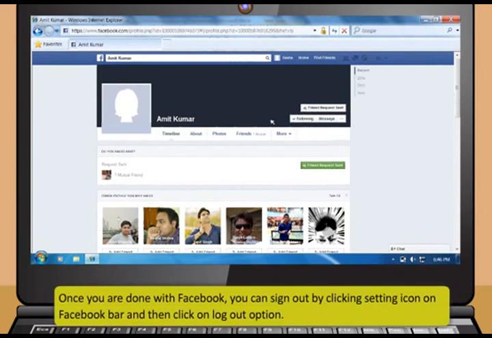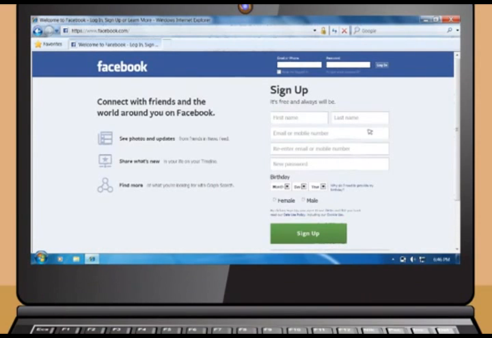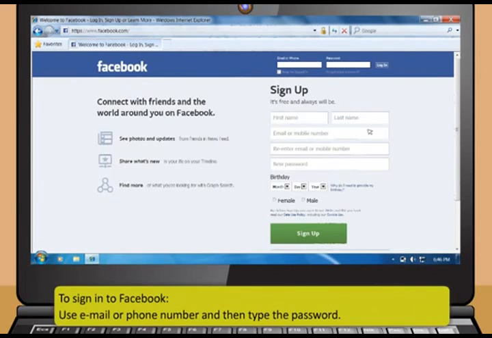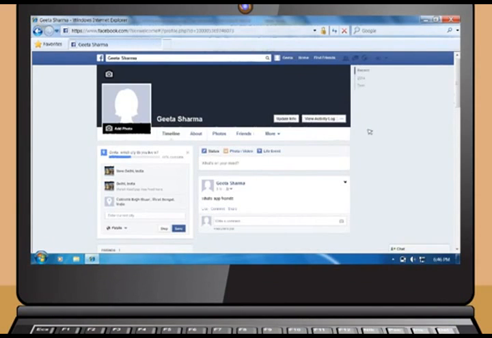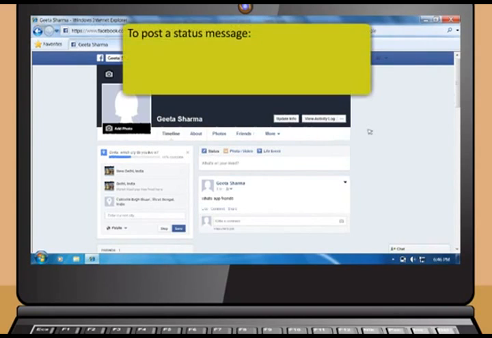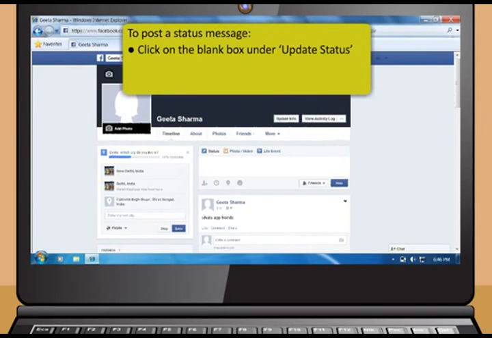Once you are done with Facebook, you can sign out by clicking the Setting icon on the Facebook bar and then clicking on the Logout option. Now you have a Facebook account. When you visit next time, sign in using your email or phone number and then type your password. Having a Facebook account allows you to post status messages which can be seen by your friends. To post a status message, click on the blank box under Update Status and type your status message. Then click Post at the bottom.